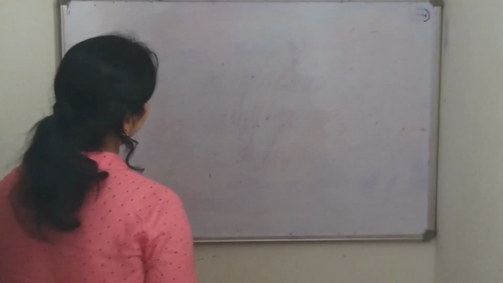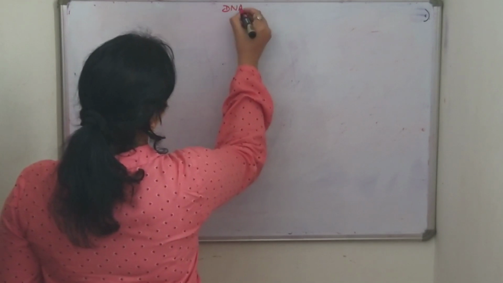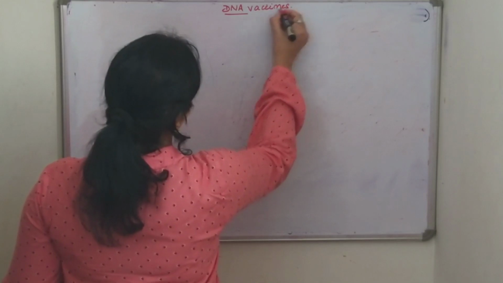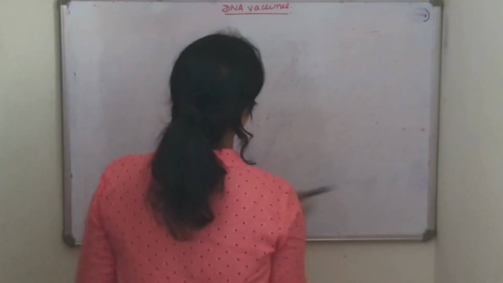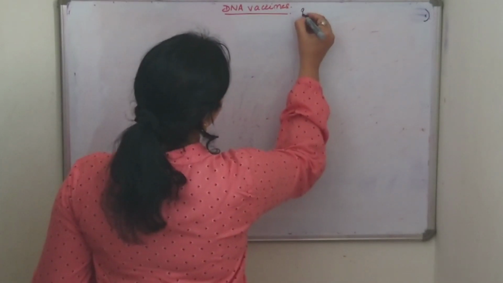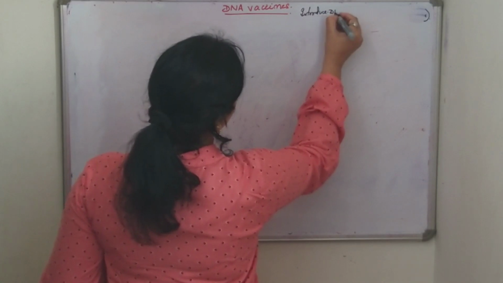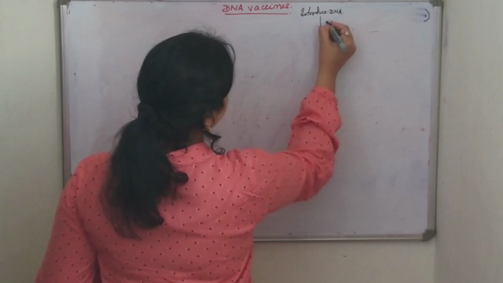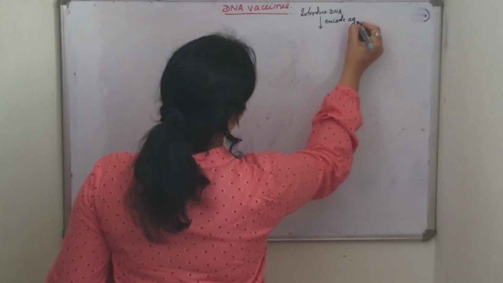What are DNA vaccines? In case of DNA vaccines, what we do is introduce the DNA which encodes the antigens.